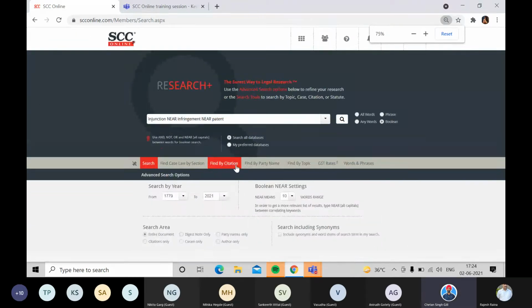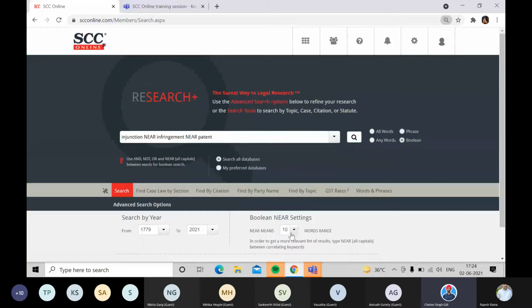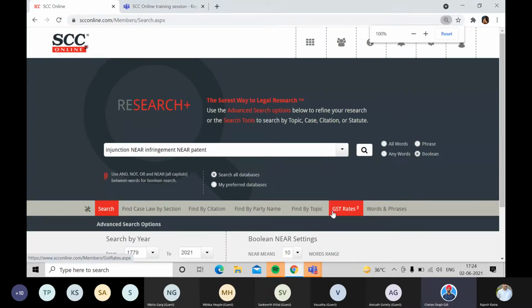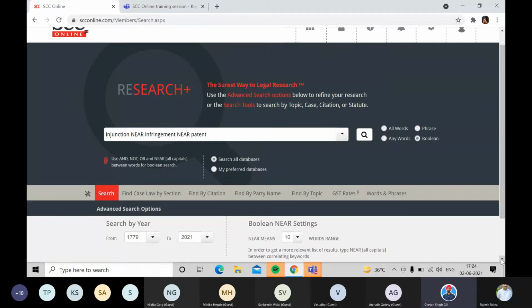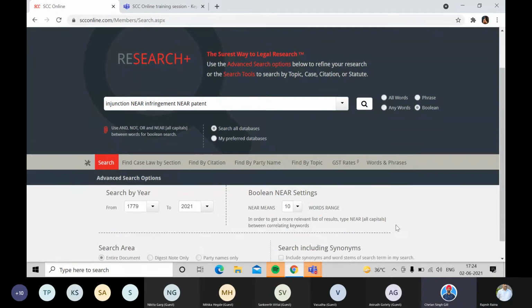Now, the near feature that we are talking about is very simple. I do not want these three words occurring wherever they want. I want the software to get these three words in a sentence. So when you write the word near, this will ensure that these three words are coming within the periphery of 10 words.